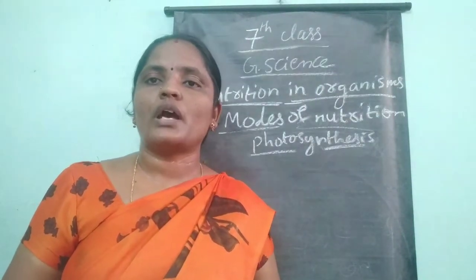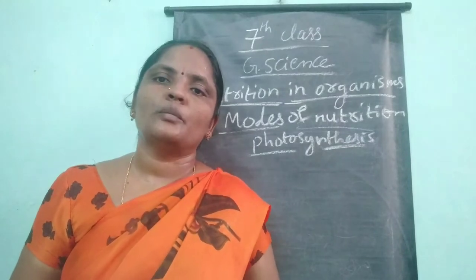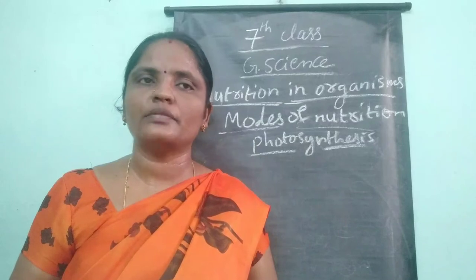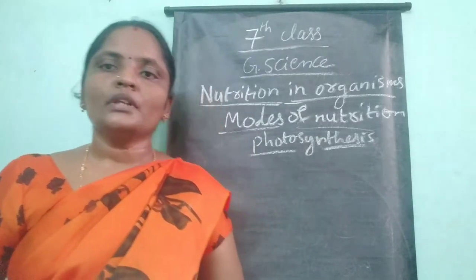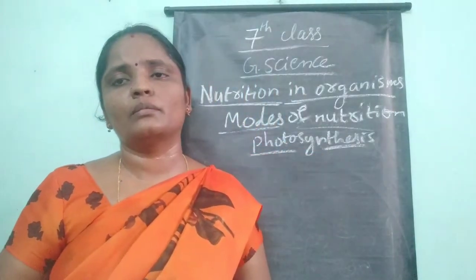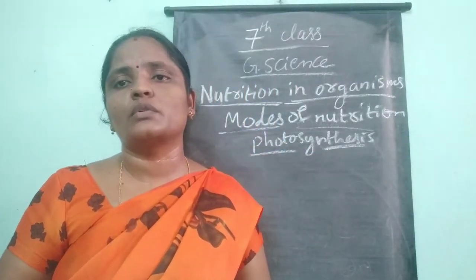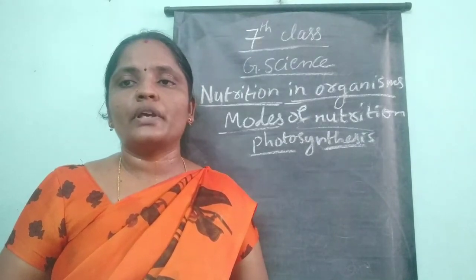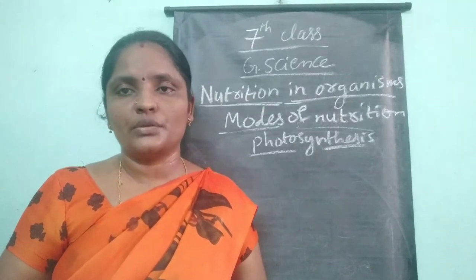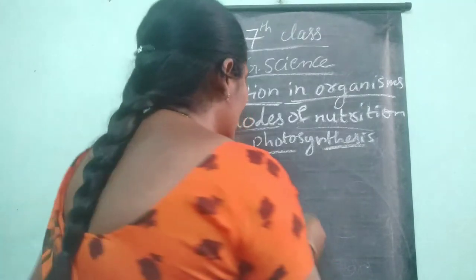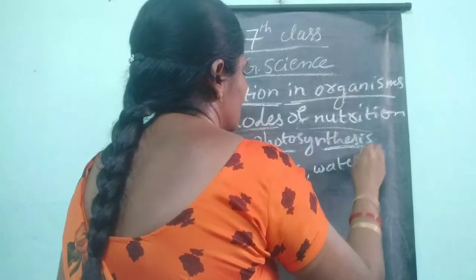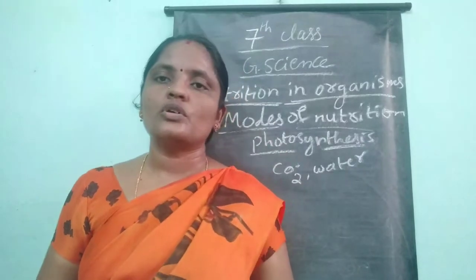In your lesson you have a table: preparation of boiled rice and preparation of food by the green plants. First, the raw materials. For boiled rice, what are the raw materials required? What do we use when we make rice? Actually the rice and water. And green plants, while preparing their food, what raw materials do they use? They are carbon dioxide and water. Next, source of energy.